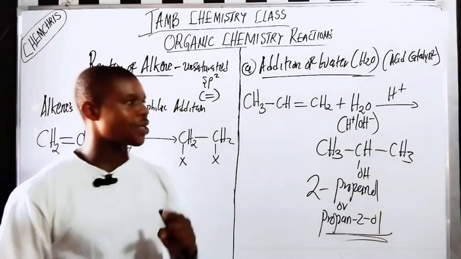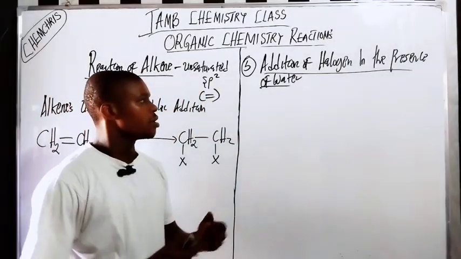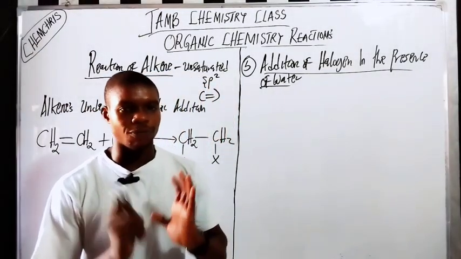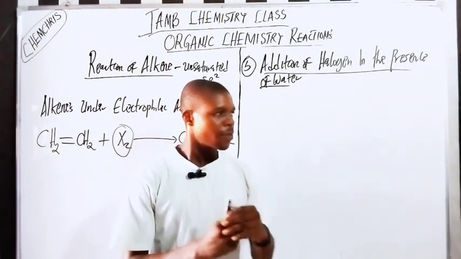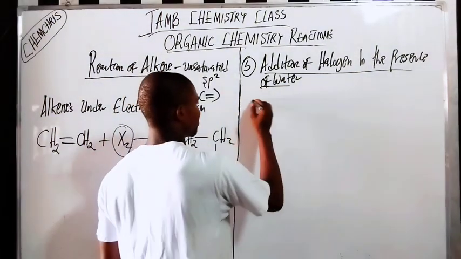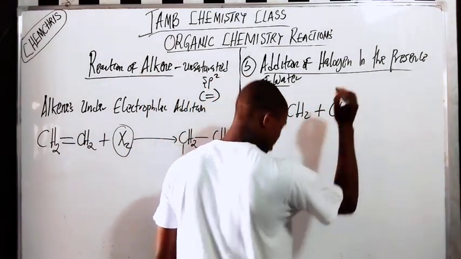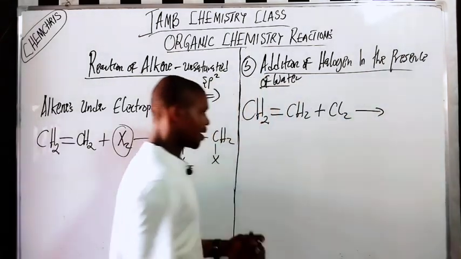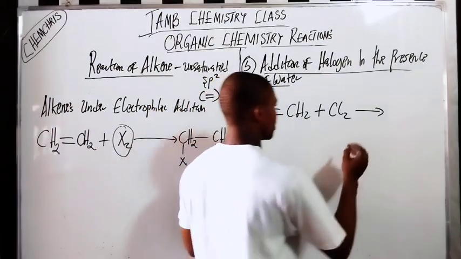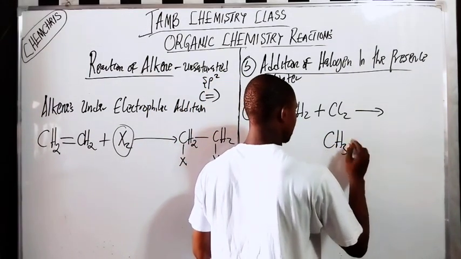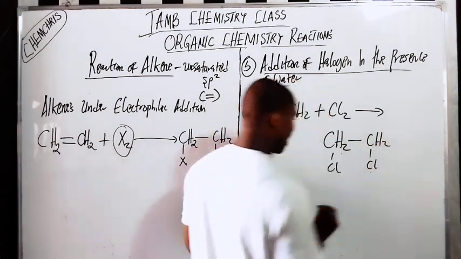Now the last reaction I want to look at is the addition of a halogen in the presence of water, bromine in the presence of water. This is where it's talking about bromine water or chlorine water. It's very important here. Remember, when we do CH2=CH2 plus Cl2, what will happen here? Chlorine will be added here, and chlorine will be added here. So this is what you're going to get: CH2Cl, CH2Cl.